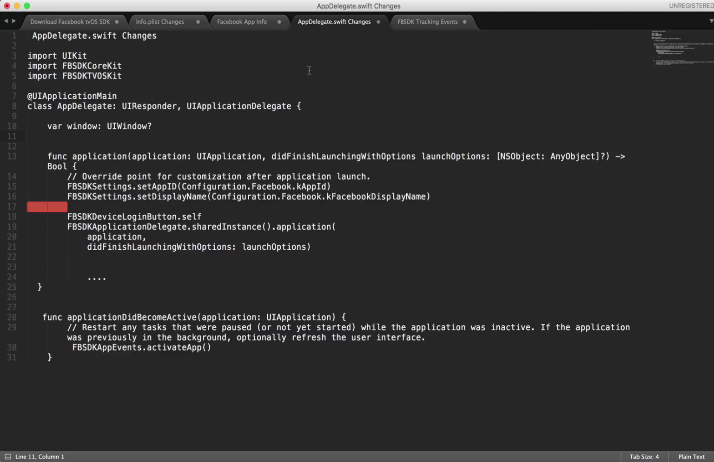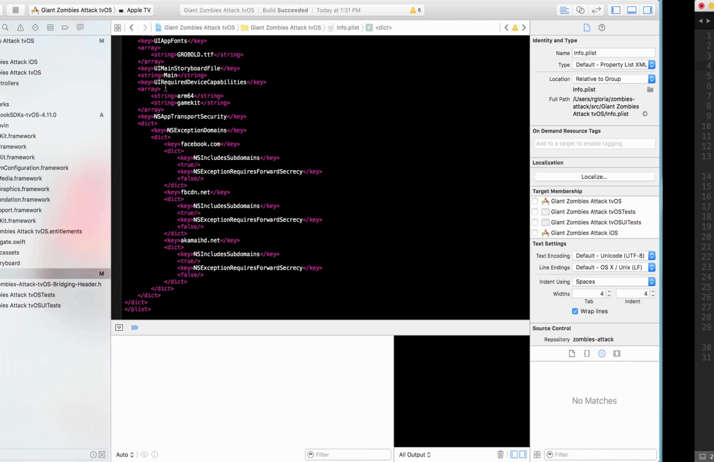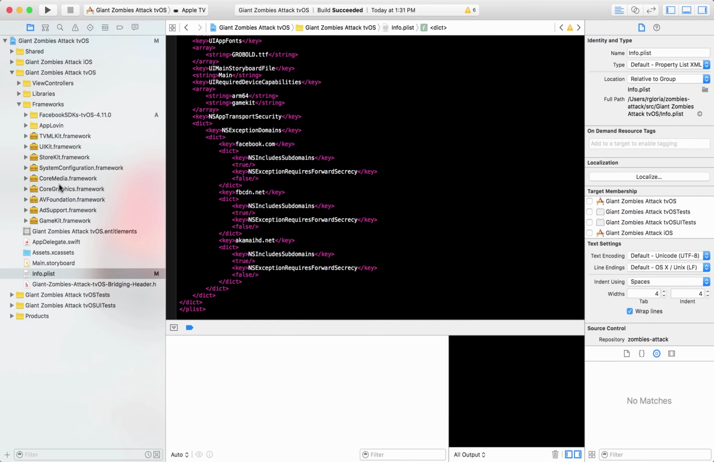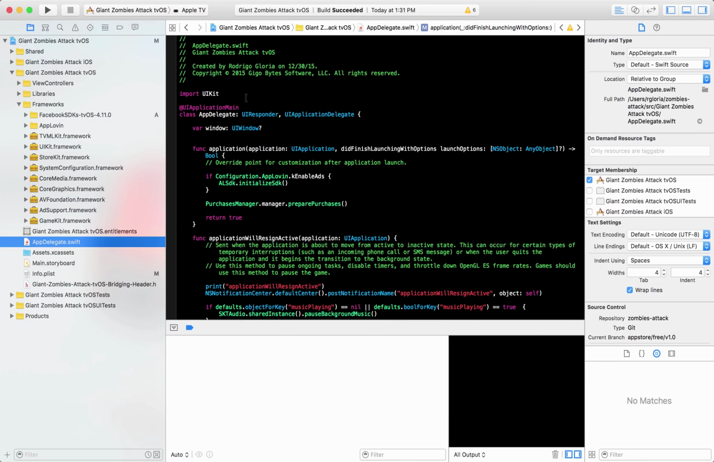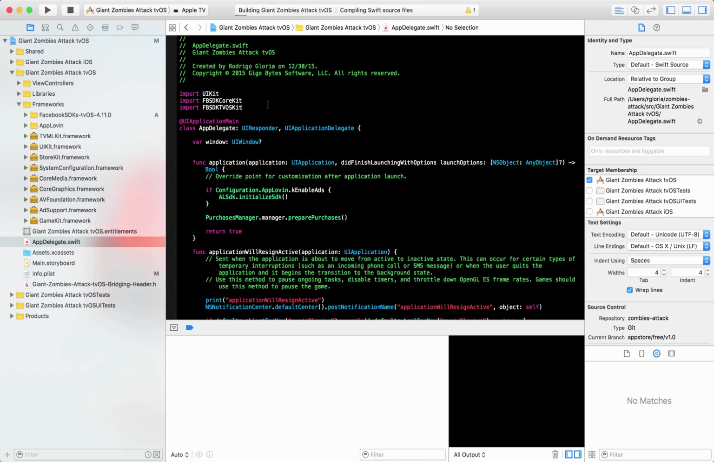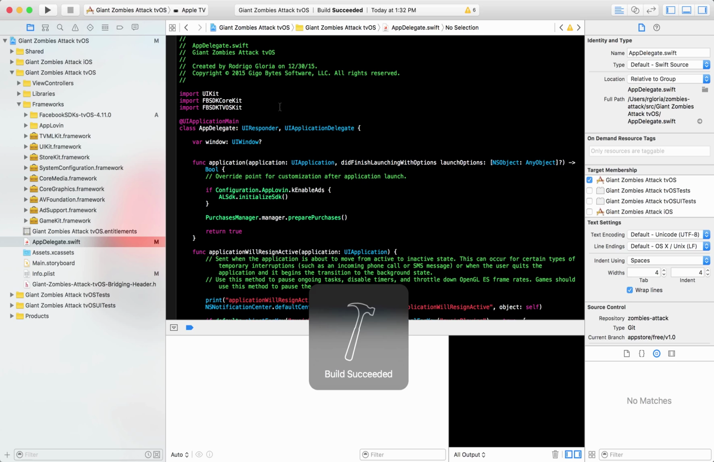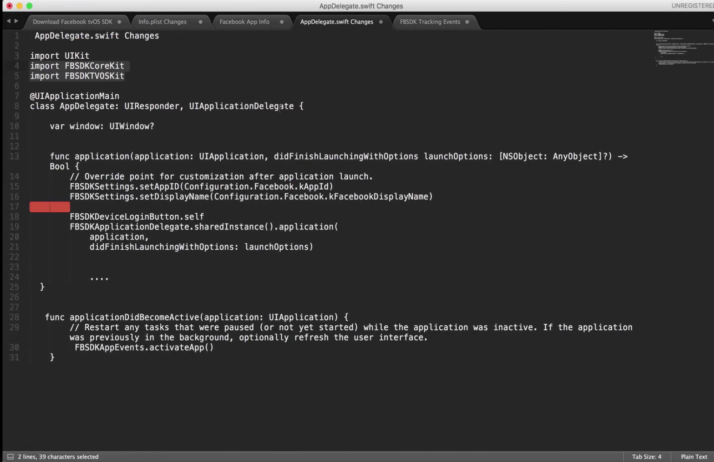Next thing we need to do is to make some changes to appdelegate.swift. We'll have to import the Facebook core SDK and the tvOS kit. So let's go to our application delegate. Okay, and this right here will tell us if we imported and set up all our paths and everything correctly, and the SDKs are great. The IDE can see it.